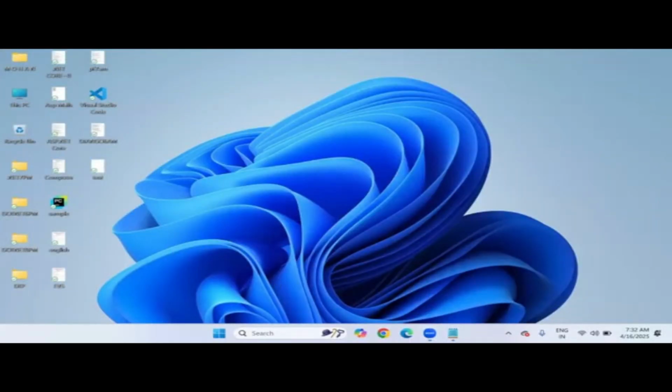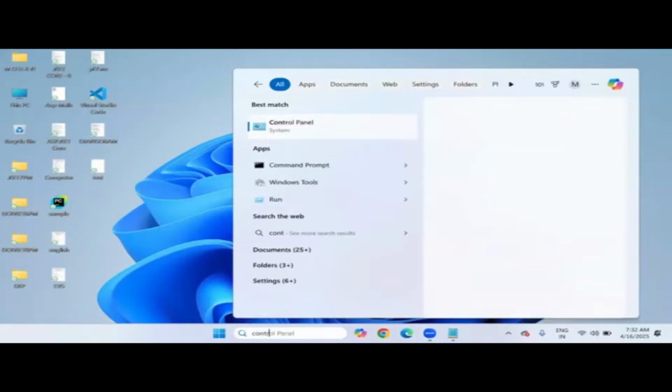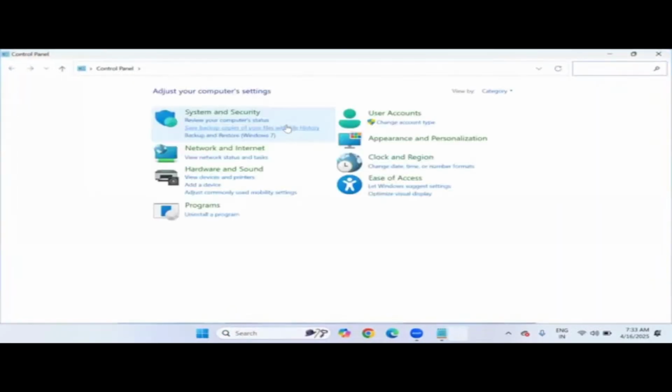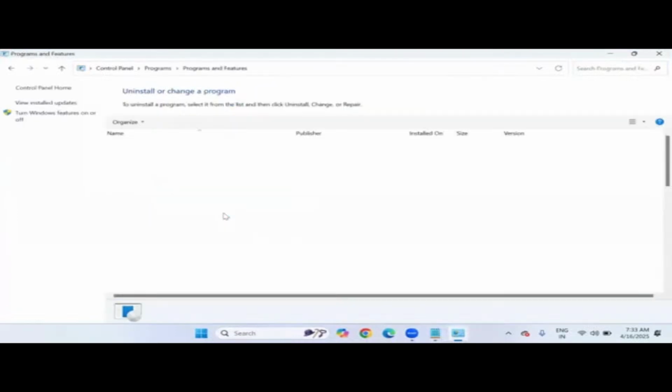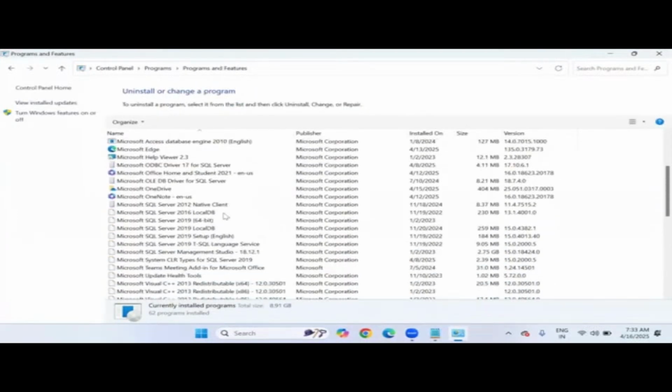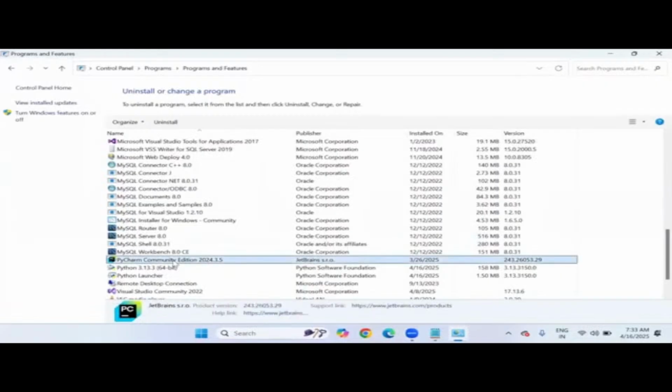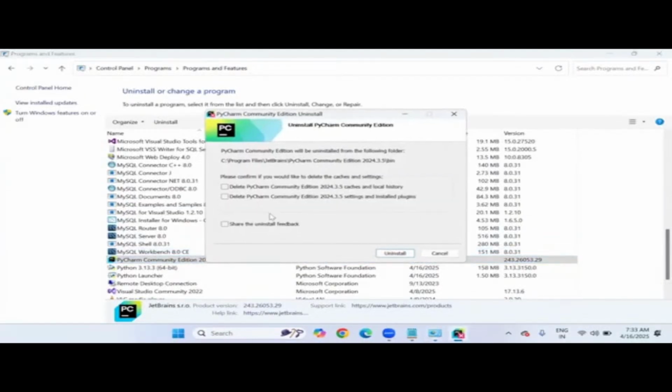So let's go to Control Panel. Let's uninstall the PyCharm Community Edition from my computer right now. So you can see this, PyCharm Community Edition. Yes, right click and simply uninstall it, so that I can show you from where we have to download this PyCharm editor, and the installation.